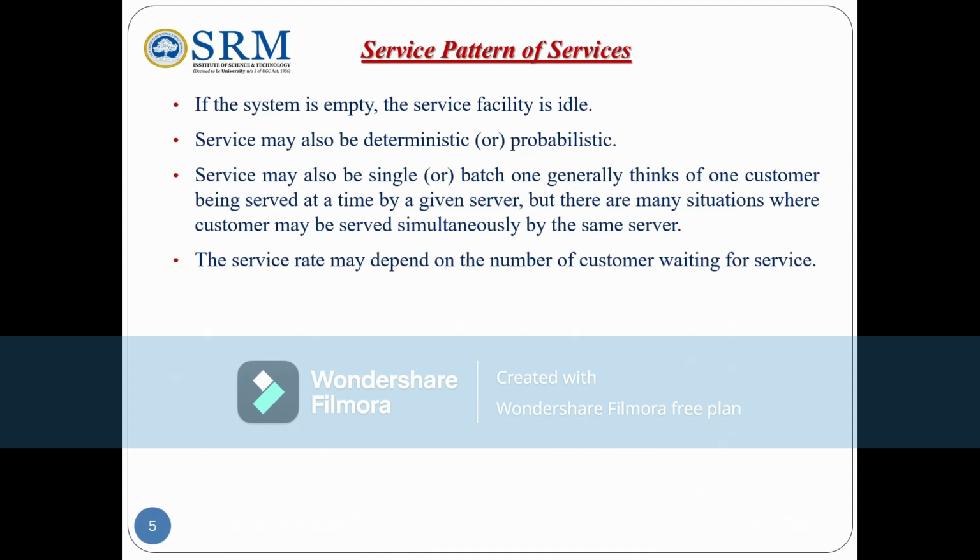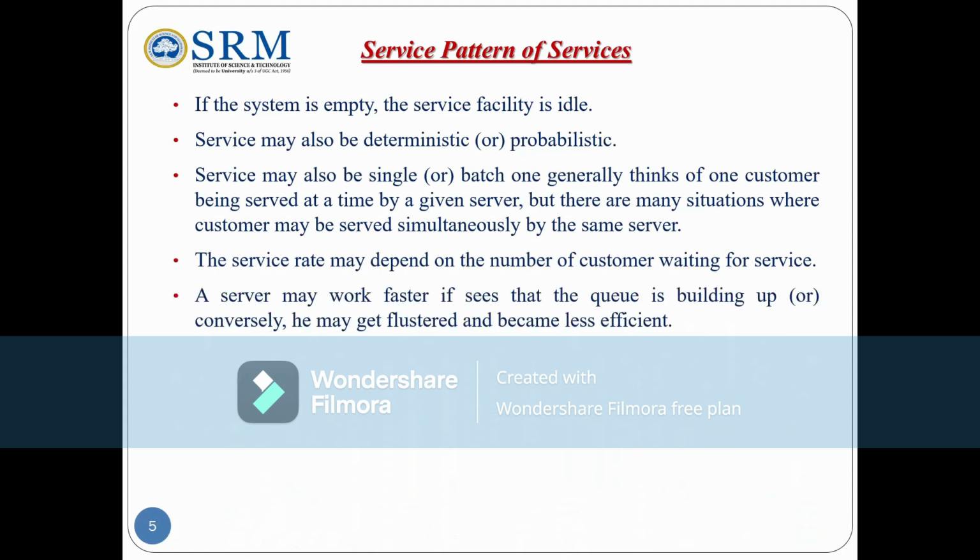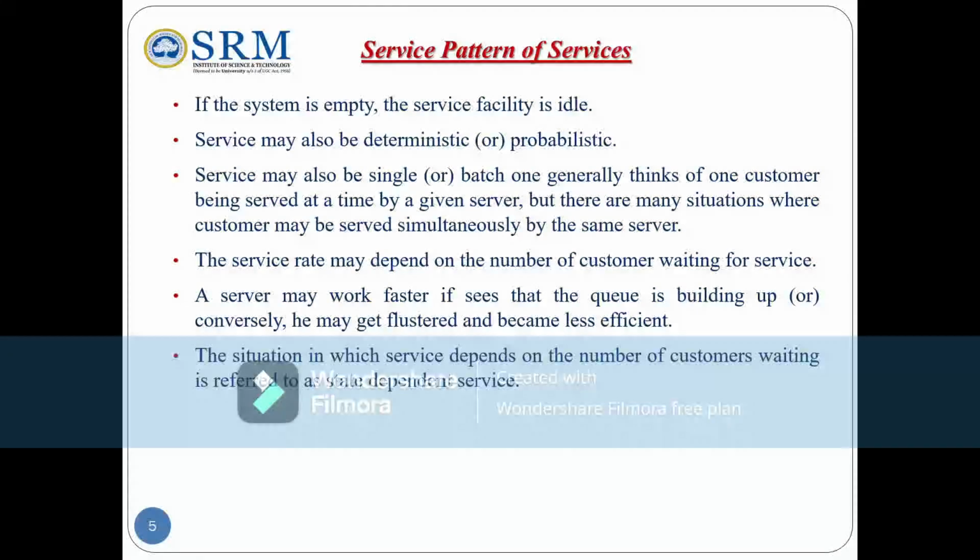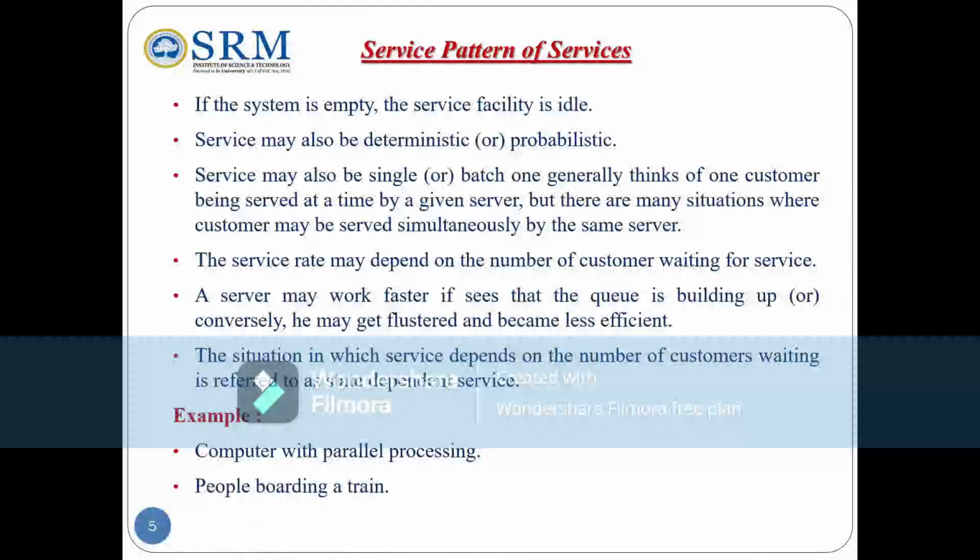The service rate may depend on the number of customers waiting for service. The server may work faster if it seems that the queue is building up, or conversely he may get flustered and become less efficient. The situation in which the service depends on the number of customers waiting is referred to as state dependent service. For example, parallel processing of customers, people boarding a train.